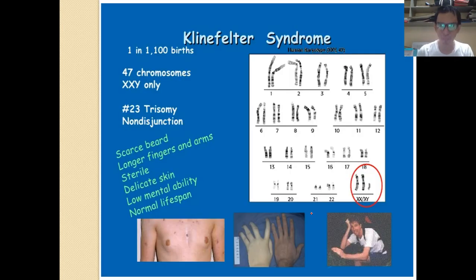Next one. Again, there is a trisomy case here. This is what they call the Klinefelter syndrome, and these are the characteristics of a person who has Klinefelter syndrome. What happened here is on the 23rd chromosome, which is the sex chromosome, basically we only have X and Y, XX or XY.